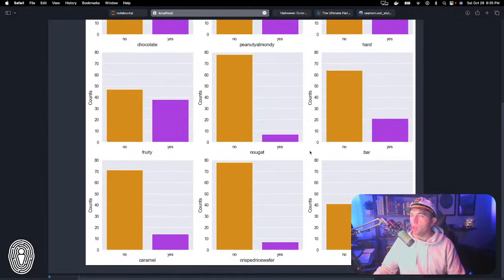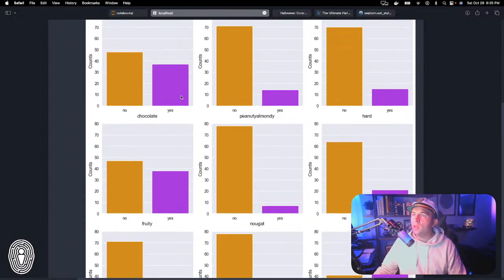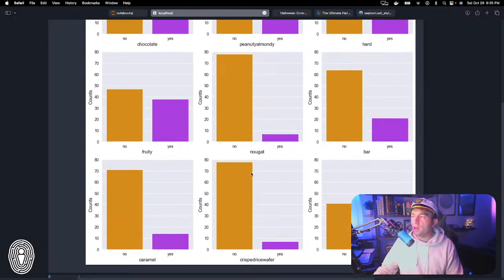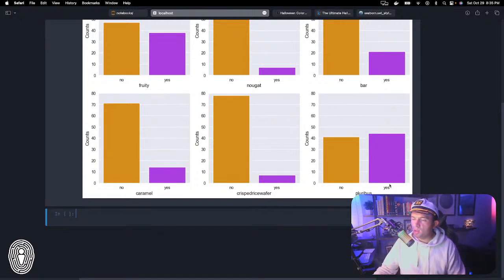Let me rerun that, and you can see here that most of the time, no does outweigh the yes. However, the one exception to that is this pluribus down here, and that does make sense. If you think about pluribus candy, it would be like M&Ms, Whoppers, I guess Nerds technically, things like that. I wonder if Nerds is even on here.